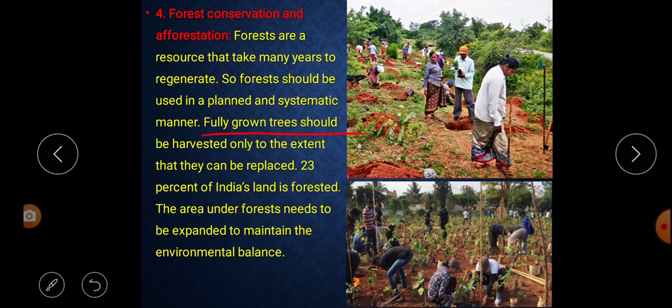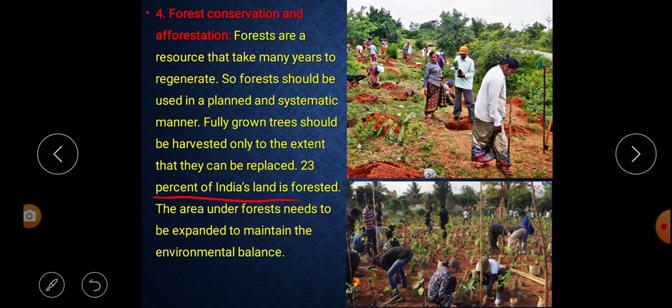Fully grown trees should be harvested only to the extent that they can be replaced. That means the trees which are fully grown have to be harvested only if they can be replaced. Only 23% of India's land is forested.